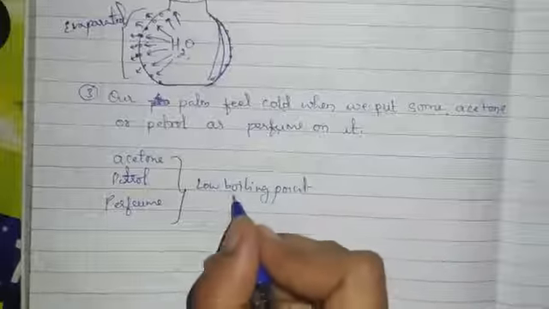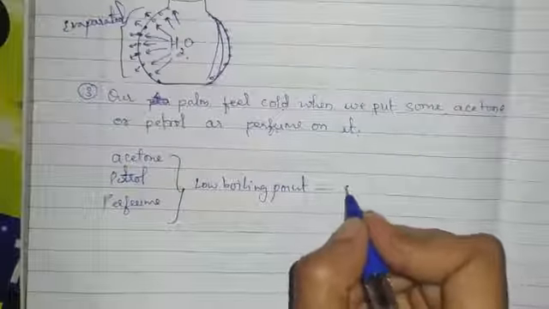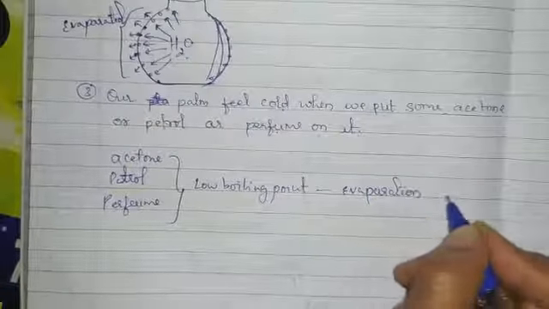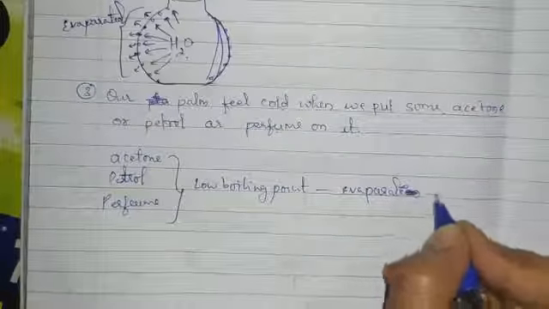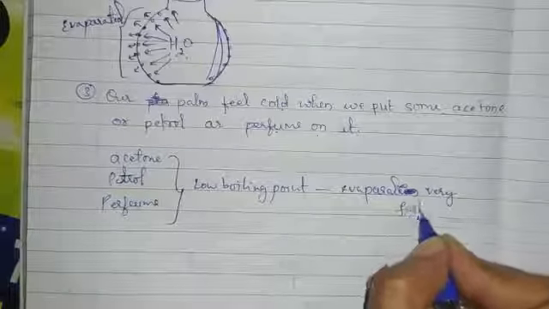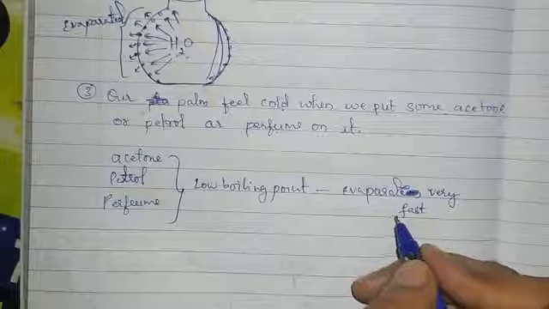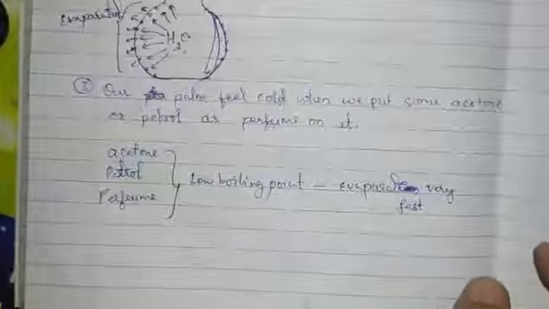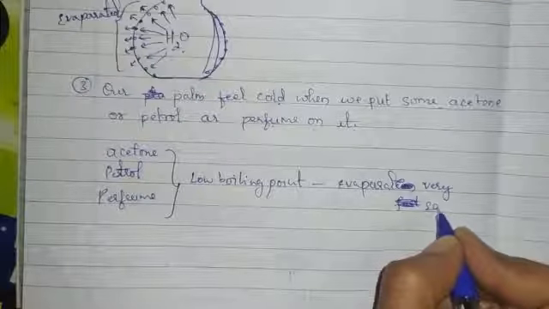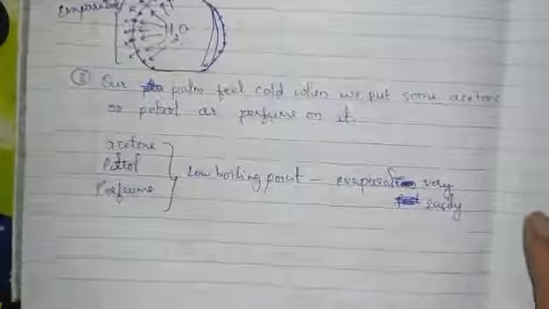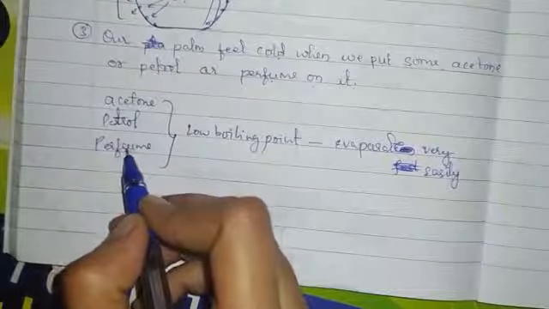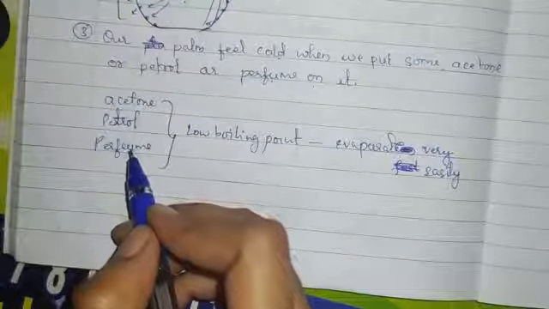Liquids which have a low boiling point evaporate very fast, or their evaporation rate is very fast. They evaporate very easily. So when we place acetone, petrol or perfume on our palm, we feel the cold.